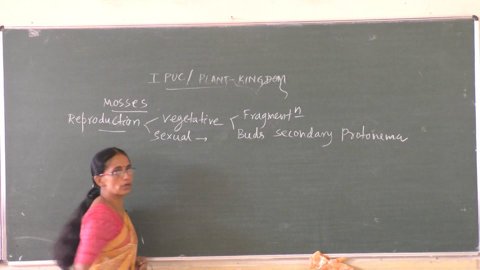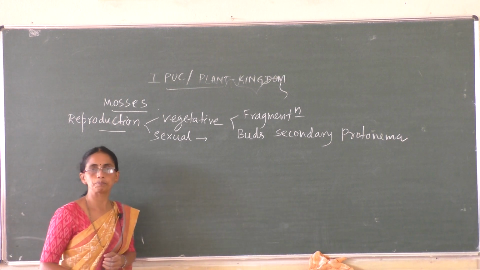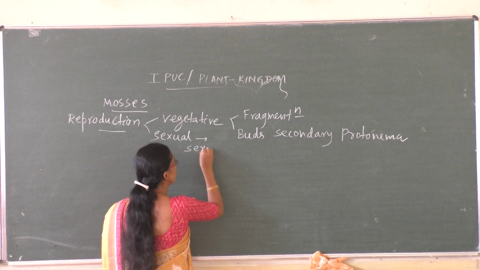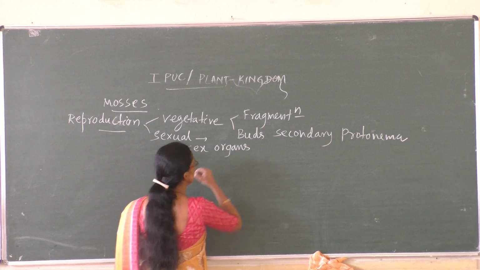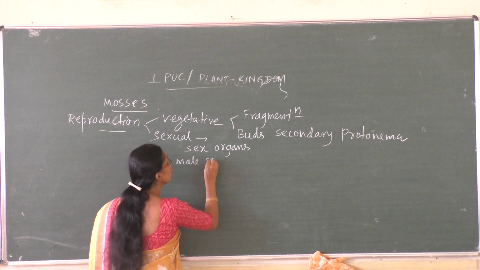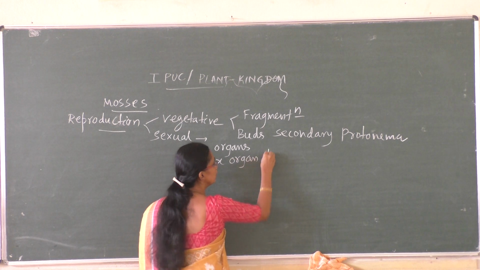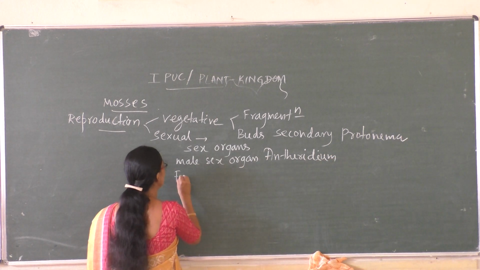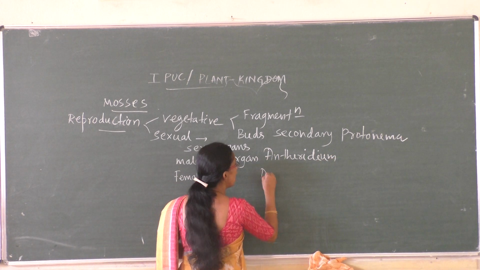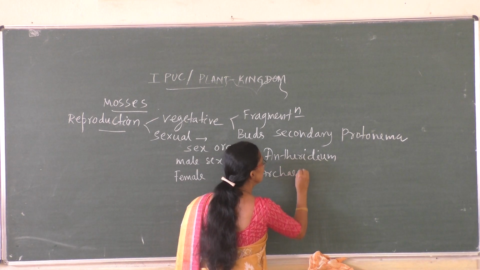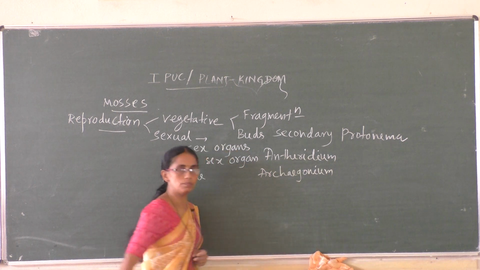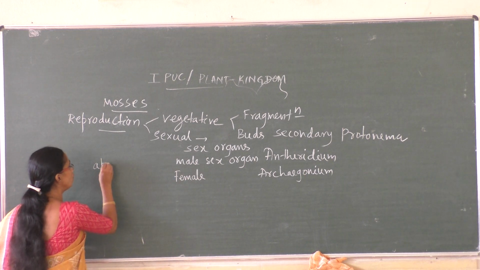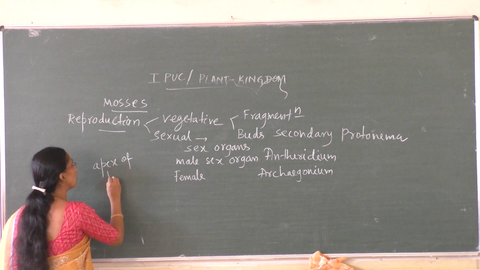Now coming to sexual reproduction. Members possess sex organs. The male sex organ is the antheridium, and the female sex organ is the archegonium. These sex organs are produced at the apex of the leaves, the apex of the stem.